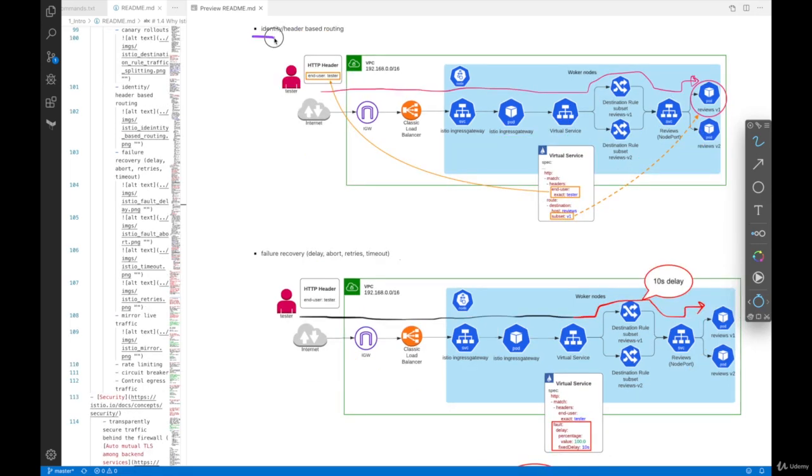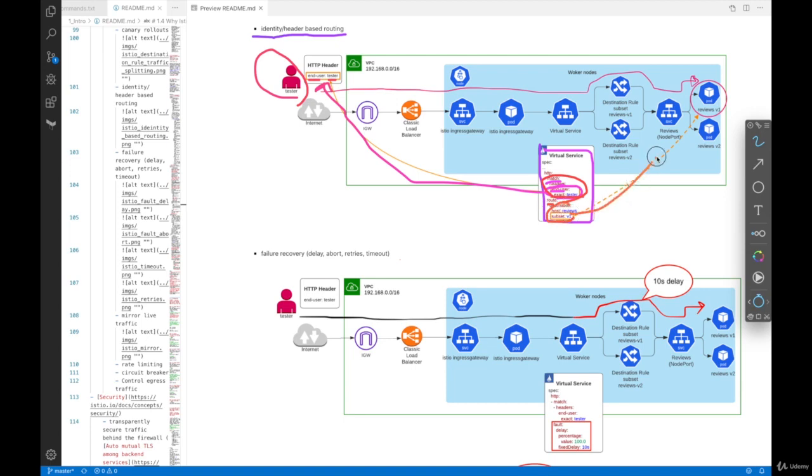Next, another benefit is identity or header-based routing. So in this virtual service object, you can have a match list defined, and this is looking at a condition in a header. So match headers, end user, exact tester. This is saying that if end user equal tester is found in the HTTP header, given that a tester is making an HTTP request, and inside the header there is a key value pair called end user tester, and this condition matches, then provide a route to V1 of reviews.